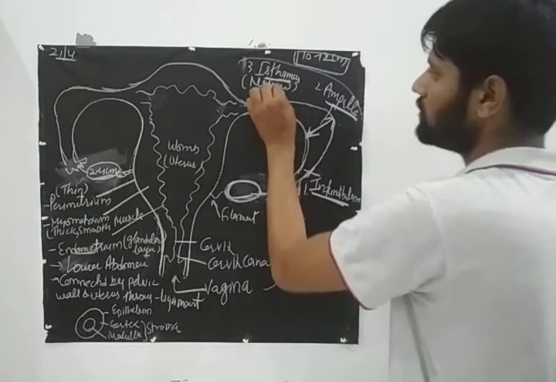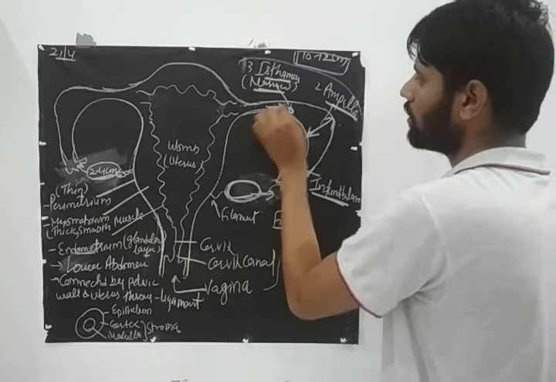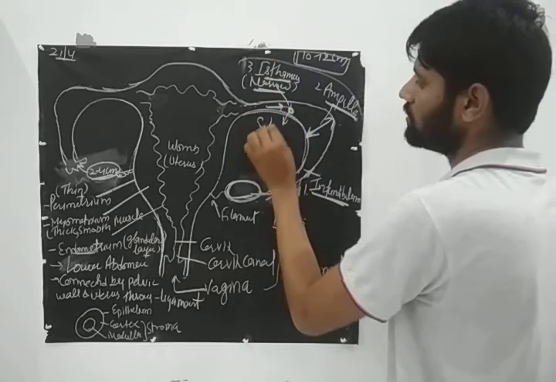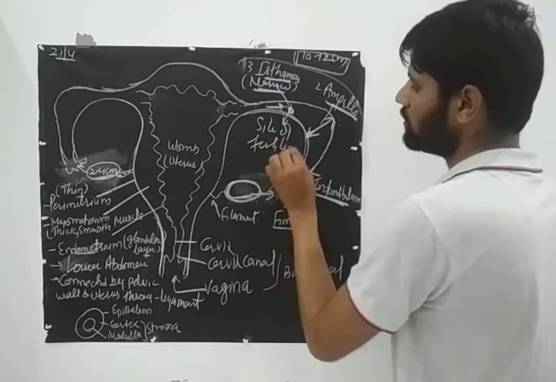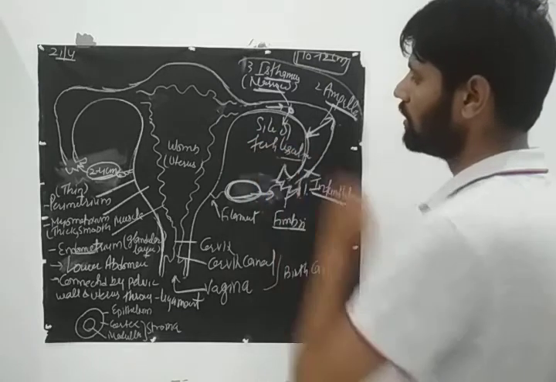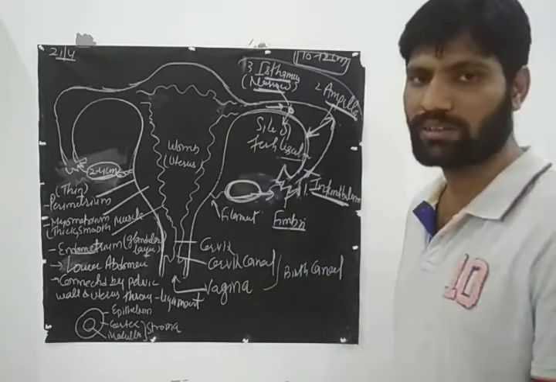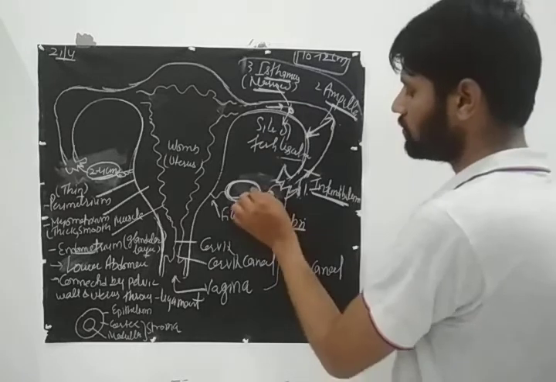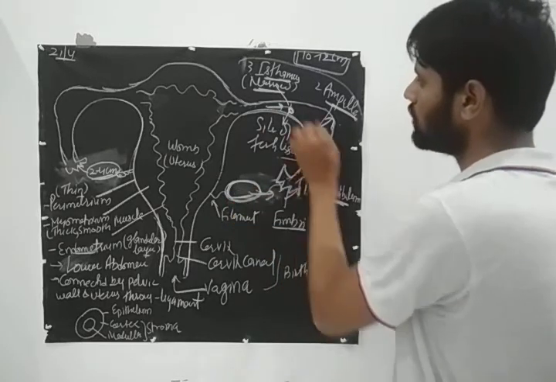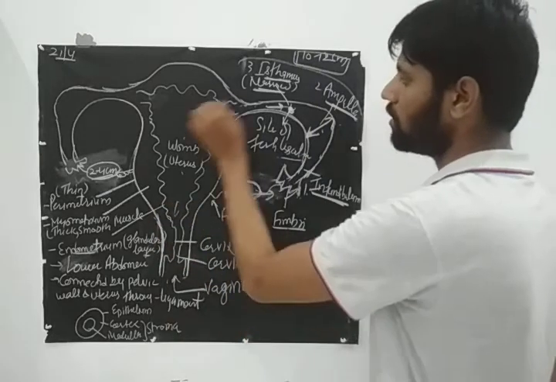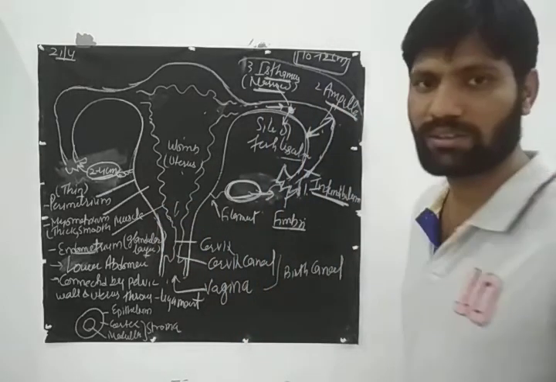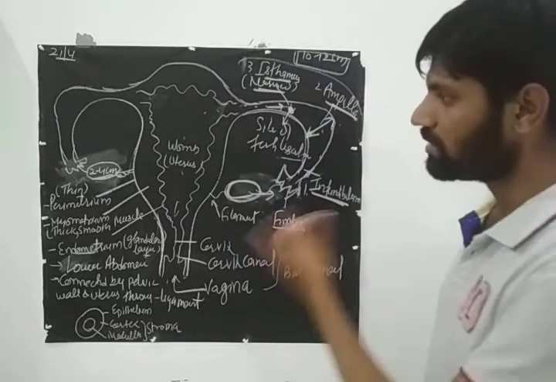Now the isthmus is the site of fertilization. This is a very, very important question. This is the site of fertilization. Okay. That means the fimbriae will receive the egg from the ovary, and through the ampulla it will come to the isthmus, and by sexual intercourse, sperm travel to here. We will discuss this process later.